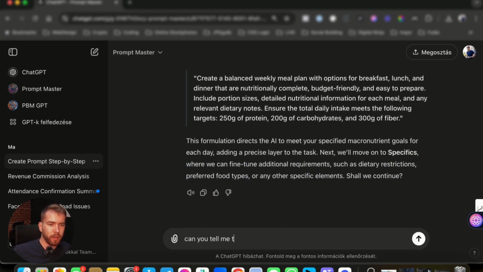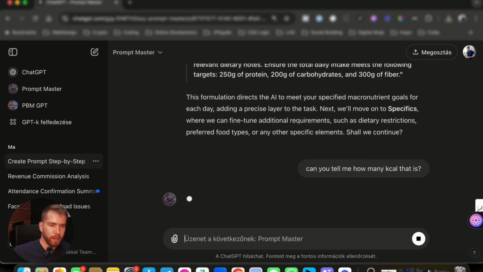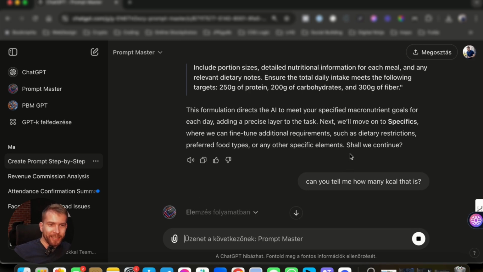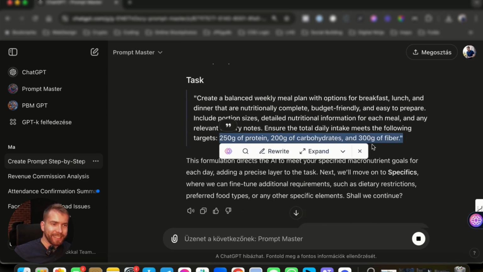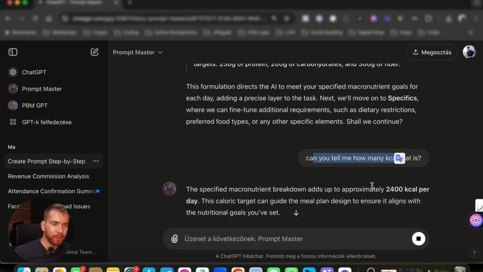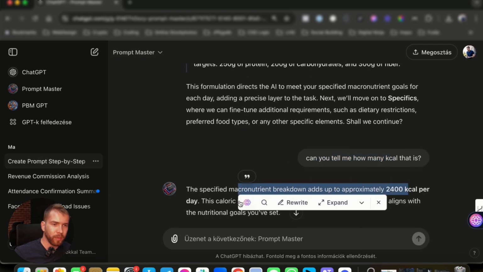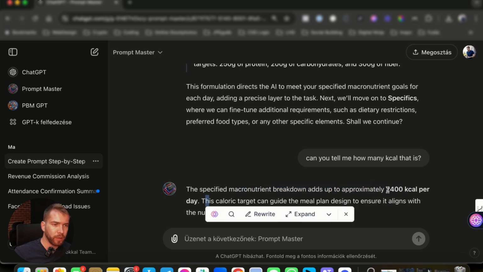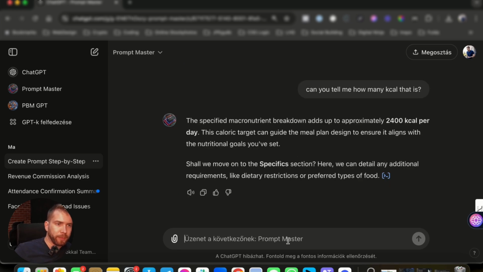Can you tell me... let's see if I guessed that correctly. I think I underestimated these numbers here, but it would also tell us how many calories those are. Oh, well, actually, 2400 is pretty close. Shall we move on to specifics?